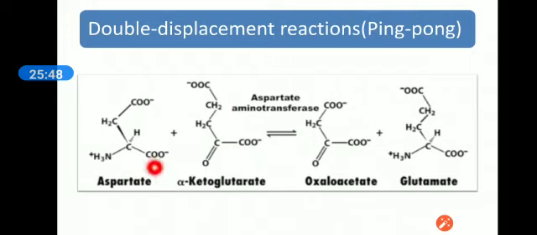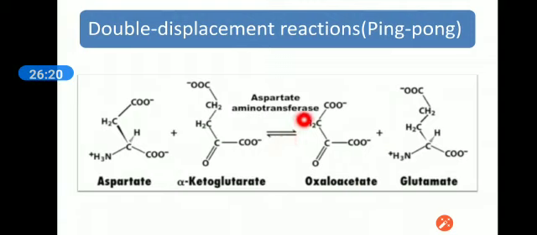For aspartate to convert into oxaloacetate, it has to pass through deamination, giving up its amino group. This amino group is taken up by the AST enzyme, and meanwhile aspartate is converted into oxaloacetate.